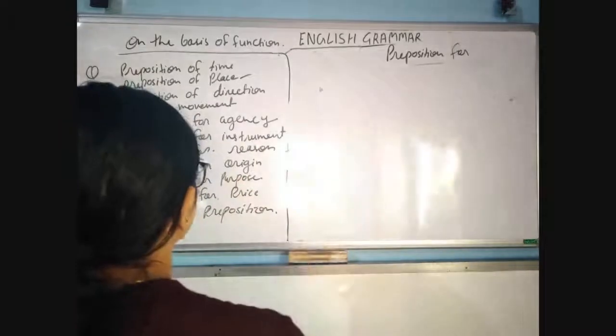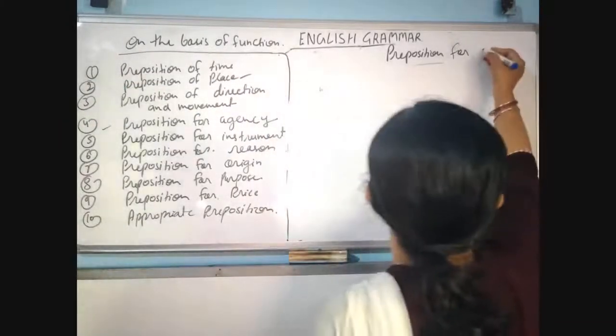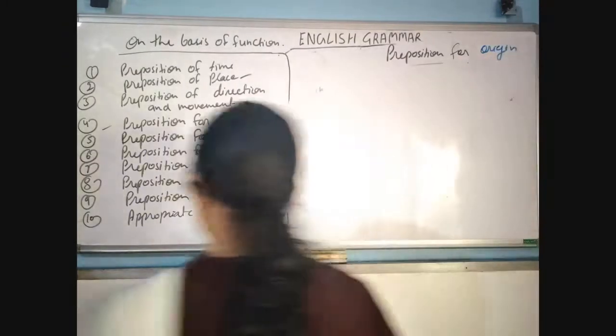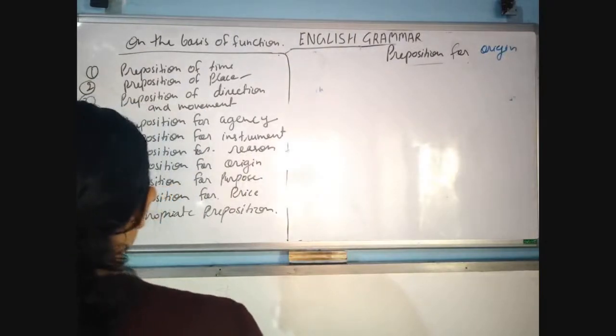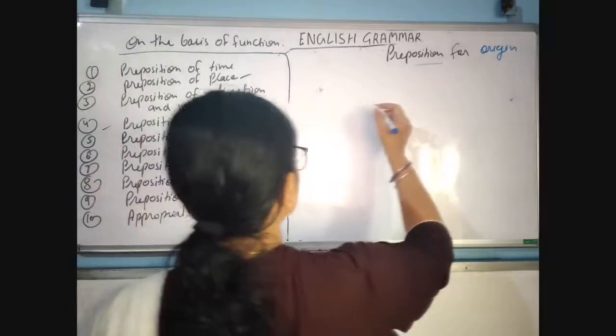And next is preposition for origin. This preposition "from" is used to describe the origin or source.